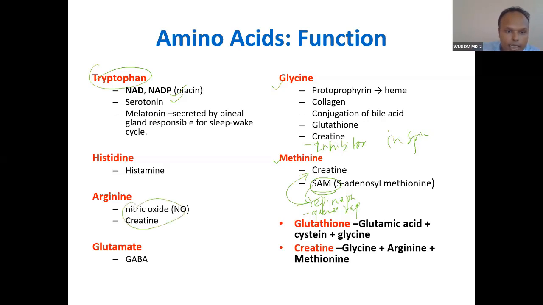Arginine: nitric oxide and creatine. GABA, you have gone through. So what is glutathione? You can easily remember: gluta for glutamate, thio for cysteine, and the last one is glycine. Glutathione. Creatine: glycine, arginine, and methionine, very easy to remember.